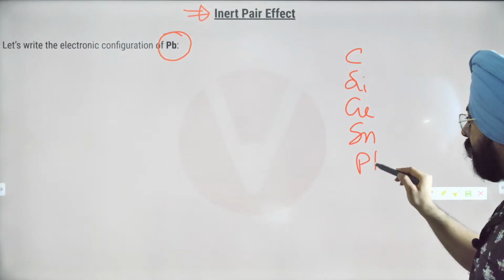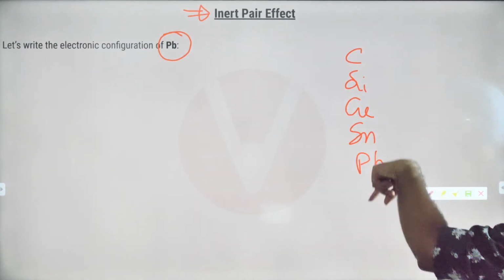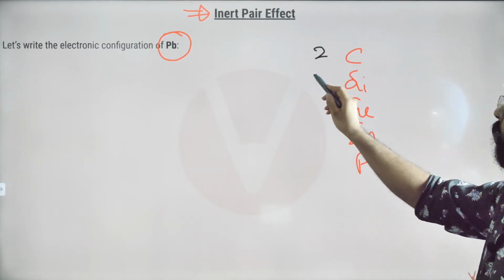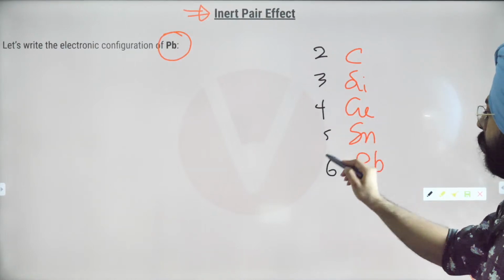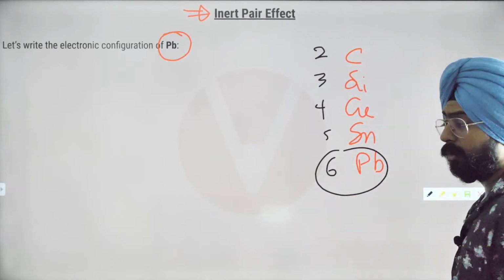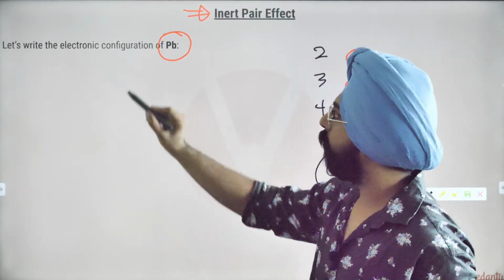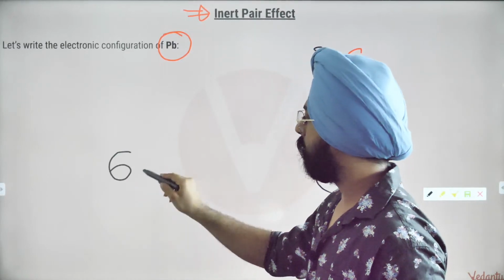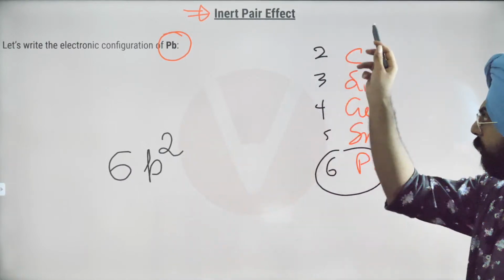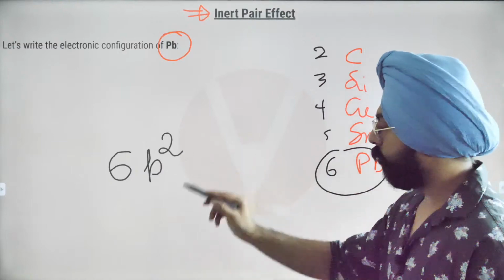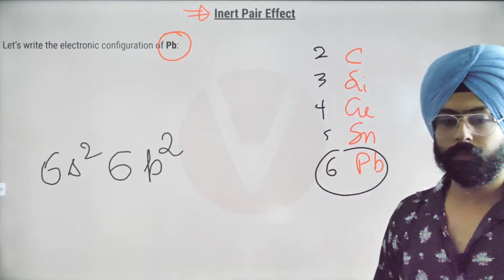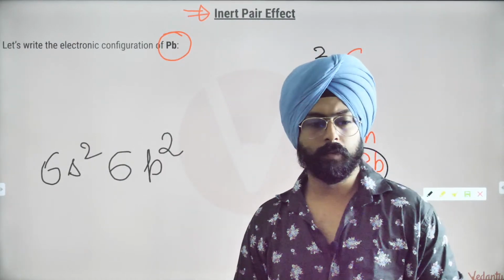In the carbon family. Yes, carbon family. So what is the period in which lead is present? This is second period, third, 4th, 5th and 6th period. Yeah. So as I've taught you in the first class of periodic properties chapter, it is the 6th period. So the electronic configuration for lead will be 6p2, isn't it? This is a P2 group. So 6p2 and here will come 6s2. Got it?